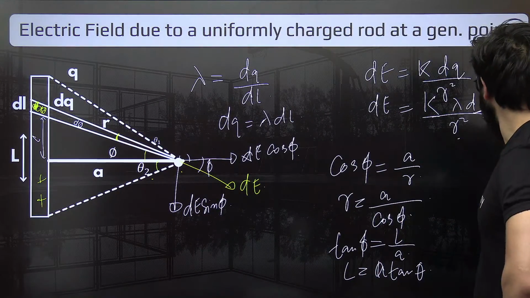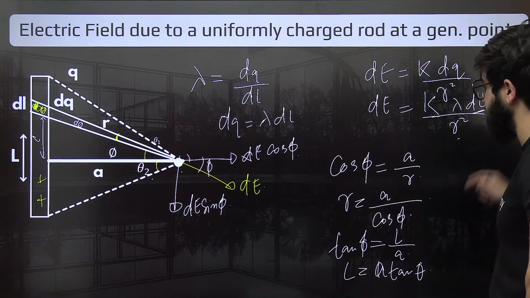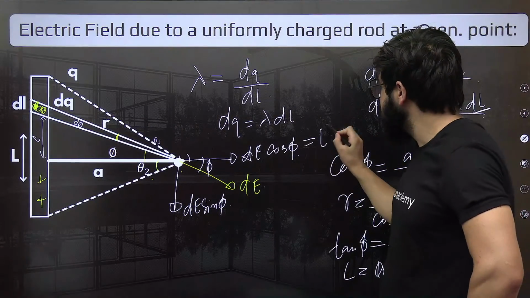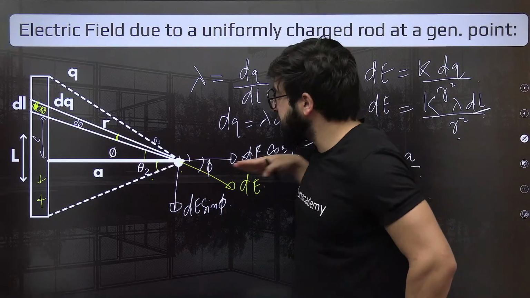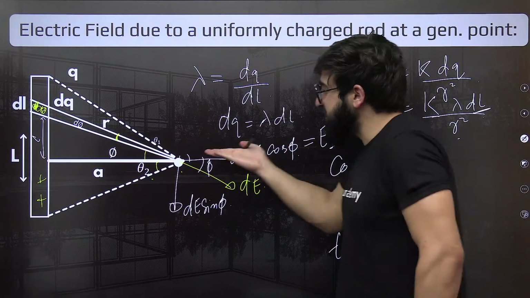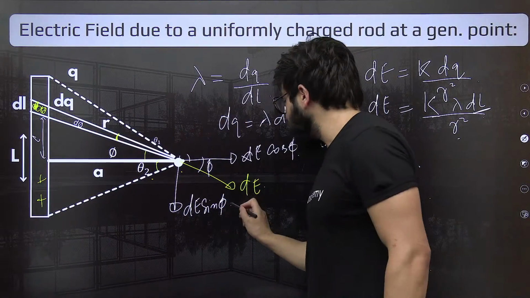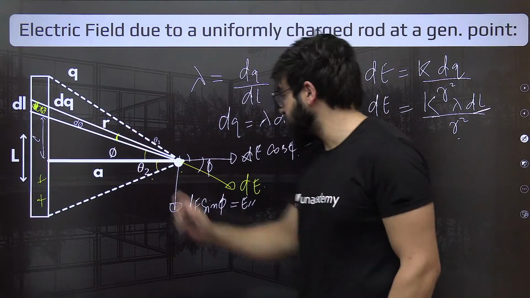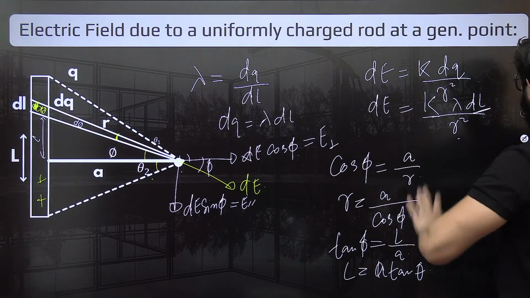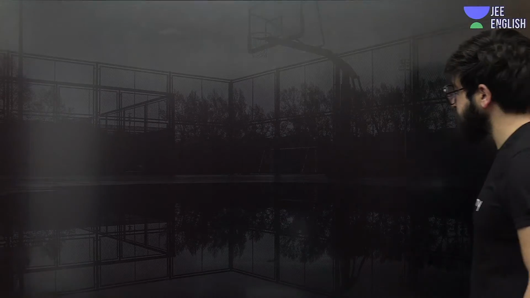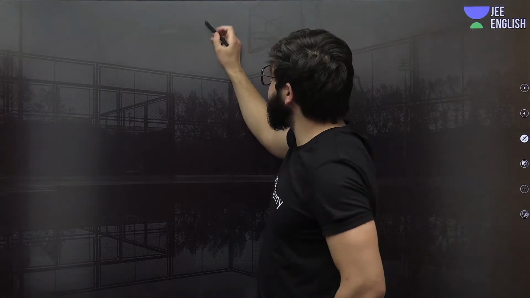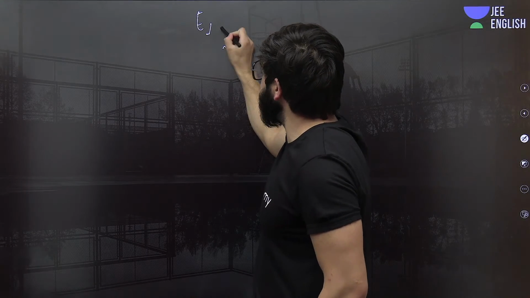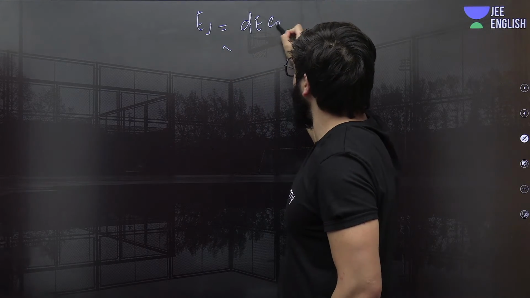Okay. Now let's find this dE cos theta, or you can definitely give it a name as E perpendicular. Understand? Because this electric field is perpendicular to this rod, and you can call this E parallel because this is parallel to the rod. Now let's find this dE cos theta. Understand? So can we just write this E perpendicular is nothing but dE cos of phi.